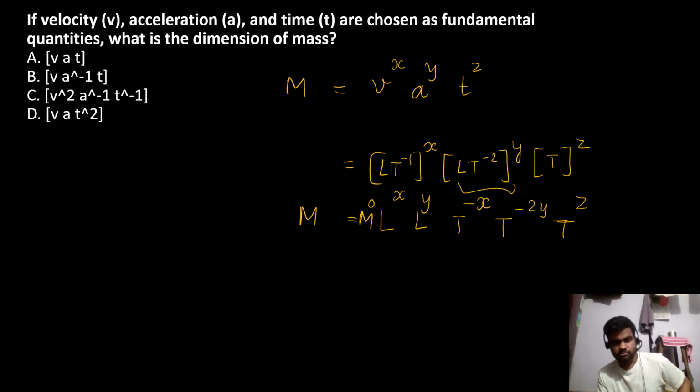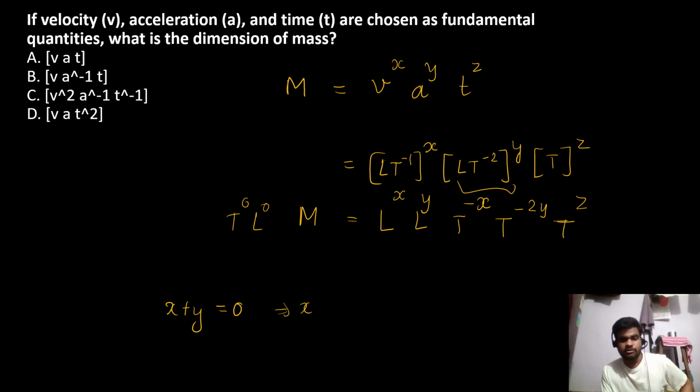So what can be the scenario? There is no L, so x plus y on the right side is 0, L raised to 0. So x plus y is equal to 0, that is x is equal to minus y, you can say.